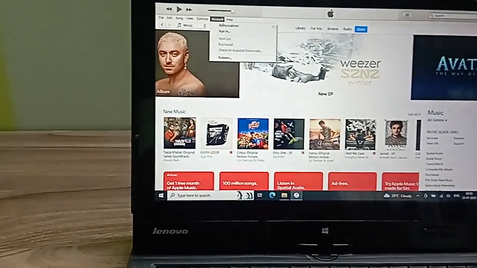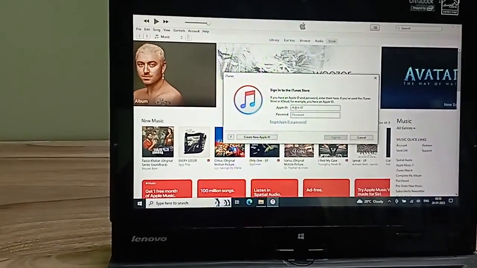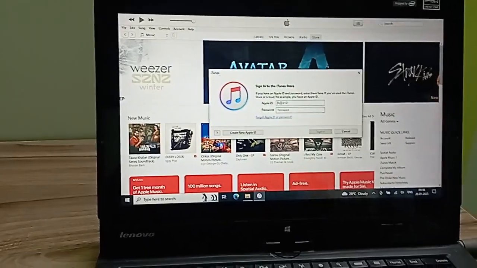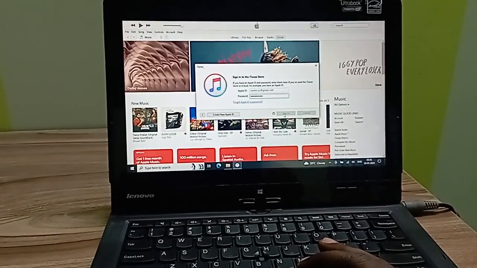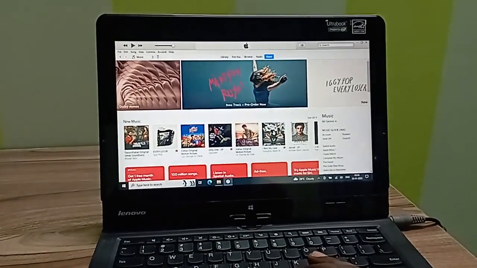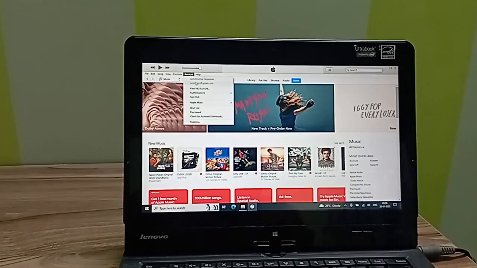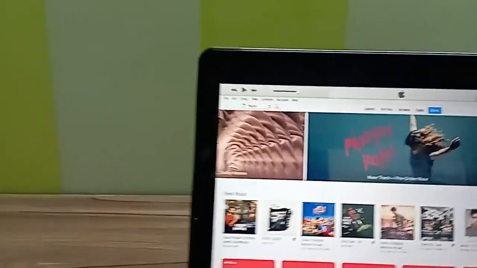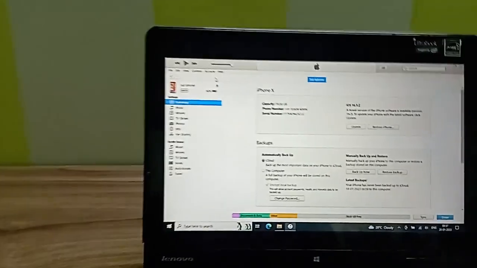Let's sign in to the iTunes Store. This is not required, but still I would recommend you sign in with your Apple ID and password. Yeah, we have signed in. If we go to account, it shows your name, right? So just click the phone icon here. You get the phone details.